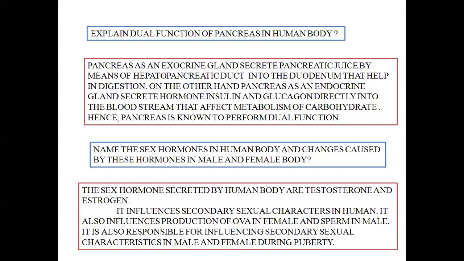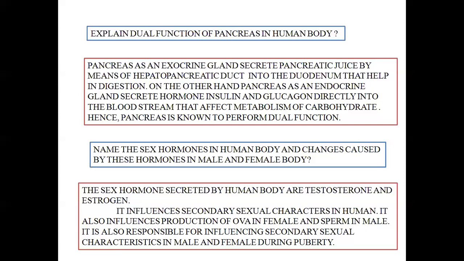You will also see that the voice of male is changing, that is it is becoming deeper, while in case of female the hips widen so that in future the females can carry their fetus within the pelvic girdle. Pelvic girdle means the ring of the hip which is produced by the bones over there.